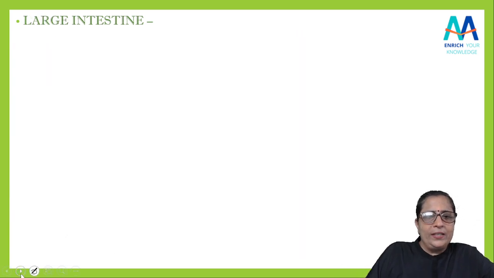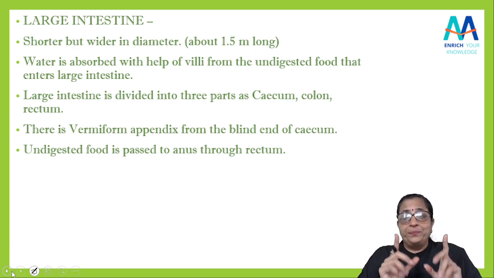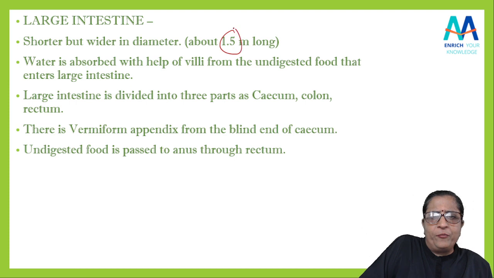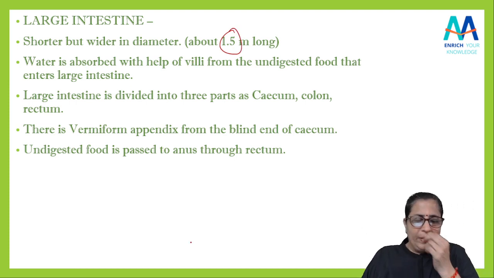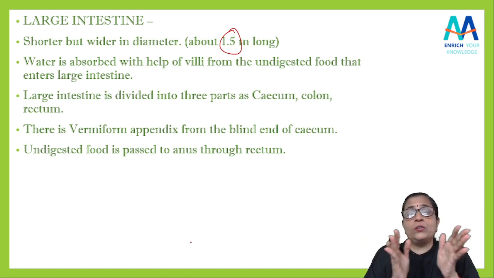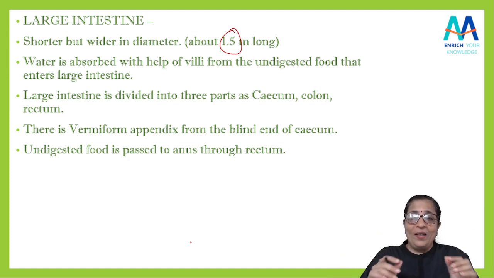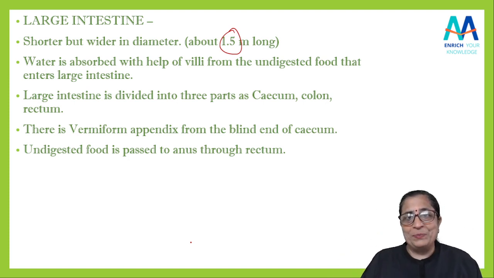Now after small intestine, it is the large intestine. Large intestine, it is just 1.5 meter long. It is shorter, but it is wider. Small intestine is 6.6 meter long, but it is called as a small because it is compact, it is placed in a very small place. Yes, and large intestine, actually में large intestine lengthwise छोटा है, but we call it as a large intestine. Yes, it is wider in diameter. Got it? Now in the large intestine क्या होता है?